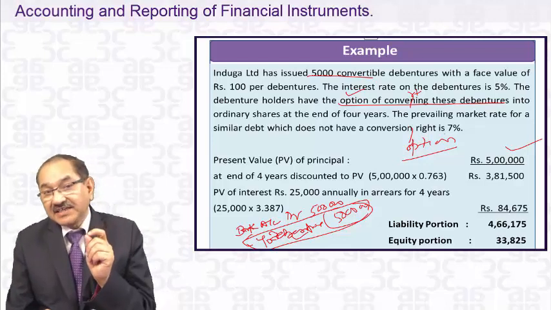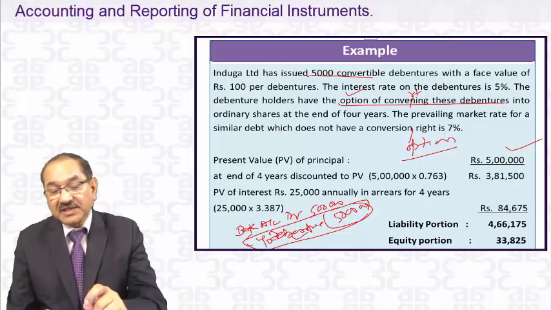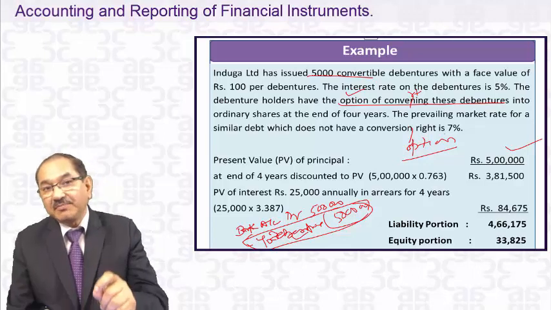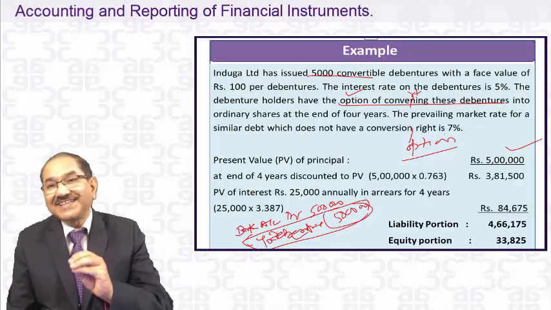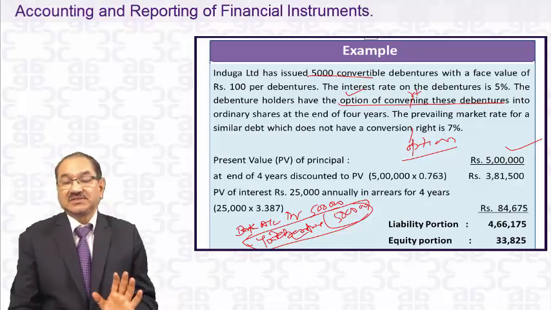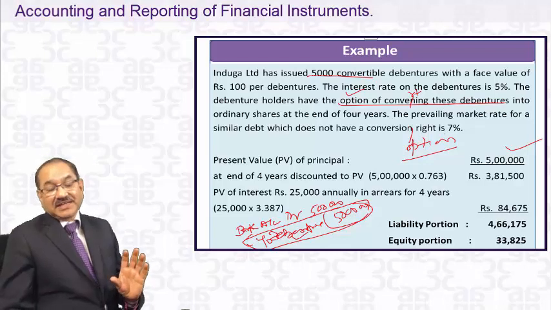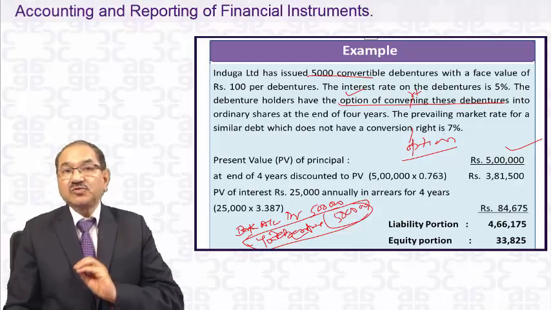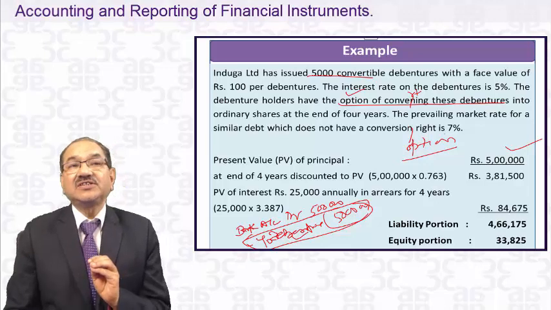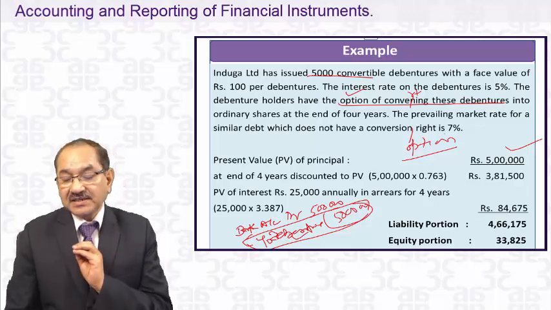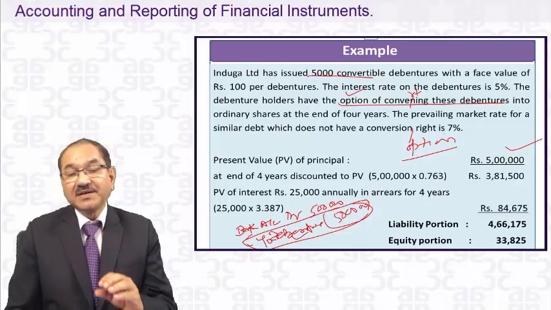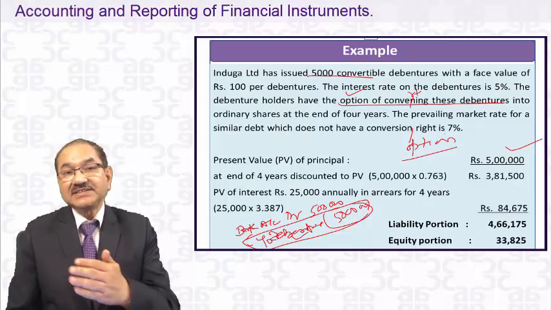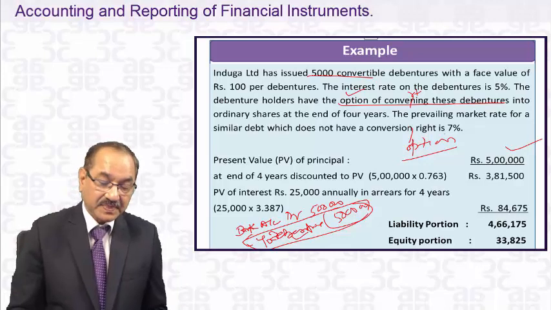Basically, the comparison is that if there is no conversion option, then these debentures should have been issued in the market at 7% interest. Why 2% less interest? Because they have a conversion option. So what is the method given in Ind AS 32 to segregate this? How much equity, how much debt? They have certain methods. You may have other points, but please follow these methods, because it has been agreed that segregation will be made on this basis.